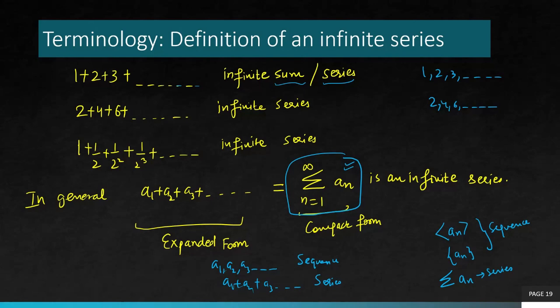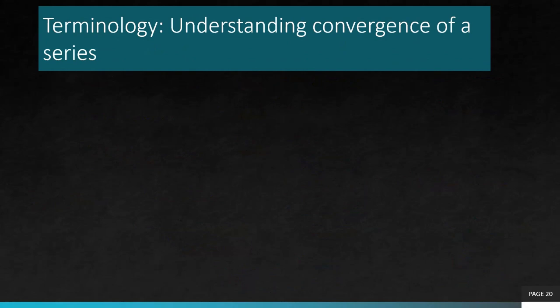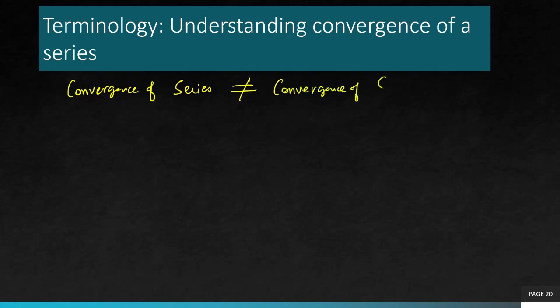Since it's different than a sequence, its convergence is going to have an altogether different meaning than what we meant by convergence of a sequence. So let's understand convergence of a series. The first point is the same thing which I just said. Convergence of a sequence is not the same as convergence of a series, because they are two different mathematical objects.